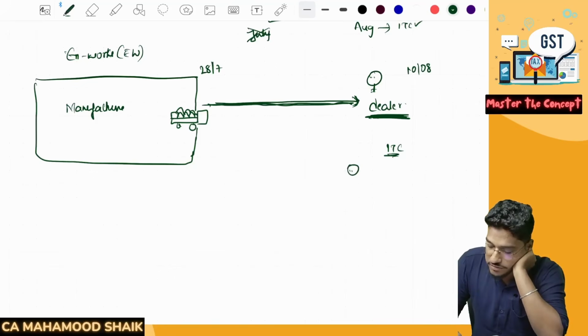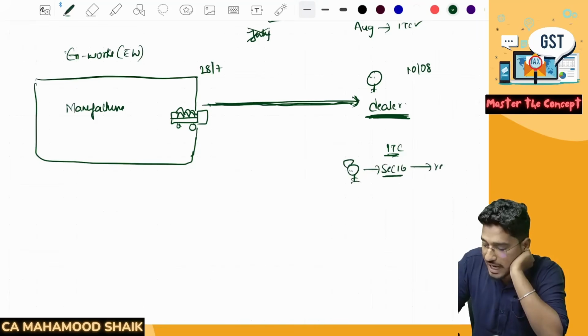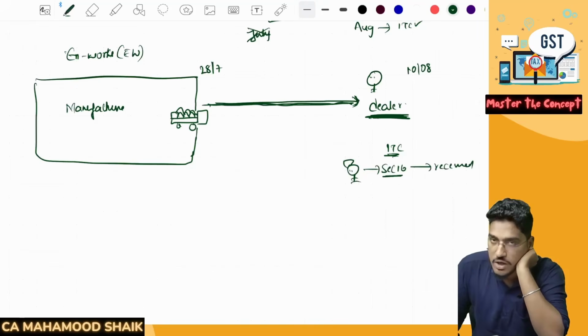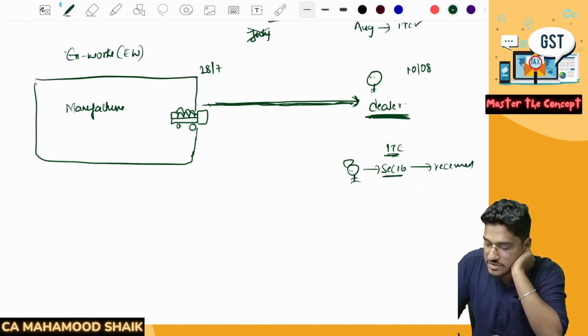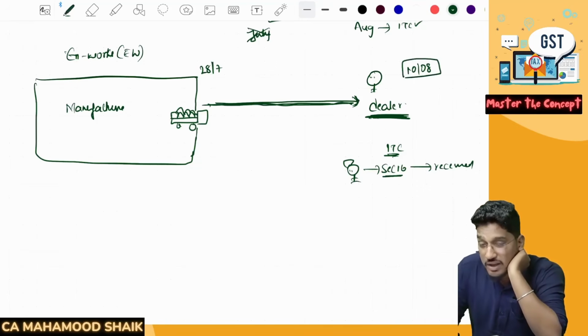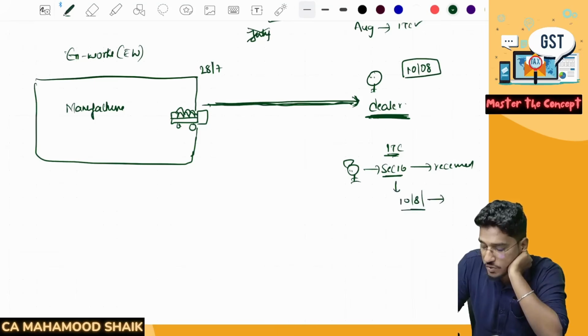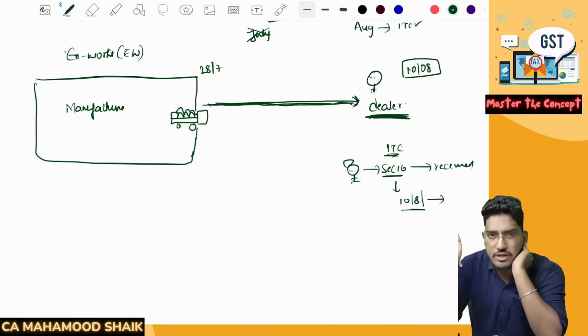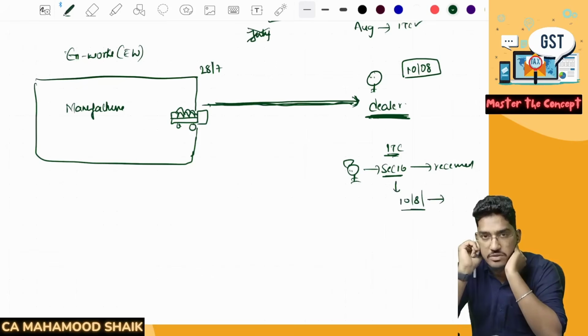Now, what GST officers started doing is they started saying that section number 16 says you can take the input tax credit only when you have actually received the goods. And this dealer is actually receiving the goods on 10th of August. So proper officers used to say the recipient will become entitled to claim the GST only on 10th of August. But this created so many troubles for this kind of dealers.